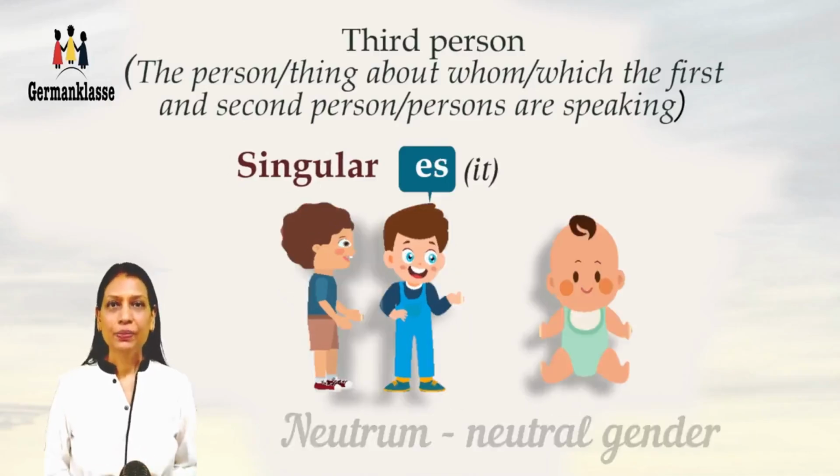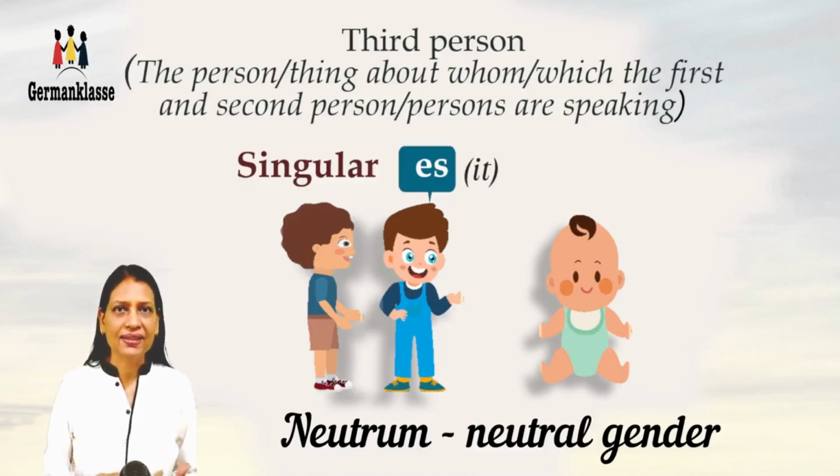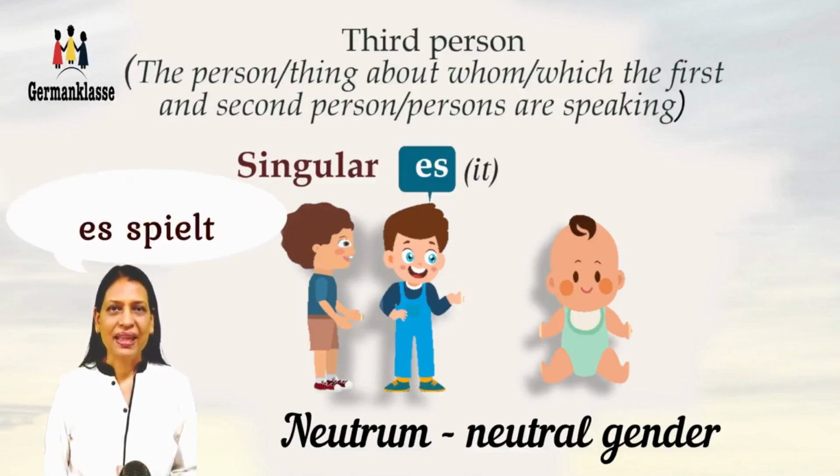Third person neutral. Neutrum. Es. So if two people are discussing something neutral, that may be a non-living being or a living being as well. So here they're talking about the baby and they say es. Es spielt. The baby is playing.